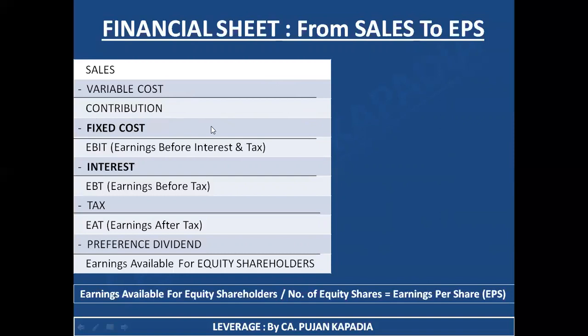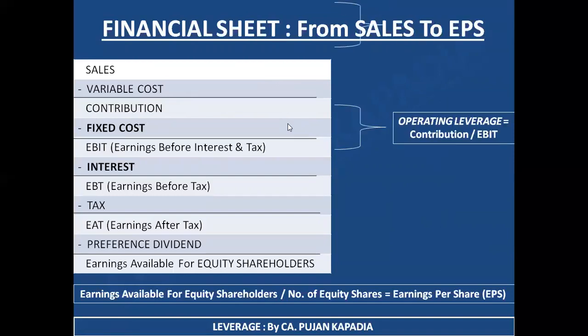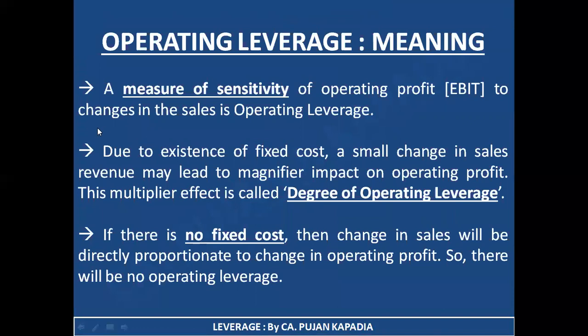So basically, when can I have a change in EBIT? Only when there is the existence of fixed cost. So it is necessary, as I have taught you over here in this particular line, that is in the second point. Thus, it is due to existence of fixed cost, a change in sales revenue is going to have a magnifier impact on the operating profit. Now, how it is going to work out, we are going to deal with formula and the practical example in the upcoming slides.